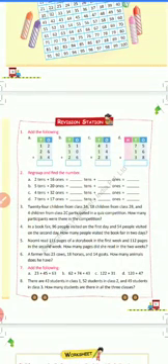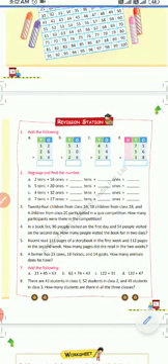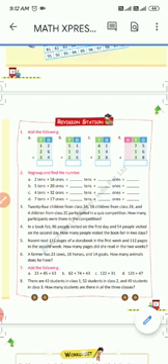Naomi read 111 pages of her storybook in the first week and 112 pages in the second week. So how many pages did she read in 2 weeks? So first, Naomi read 111 pages of the storybook in the first week.